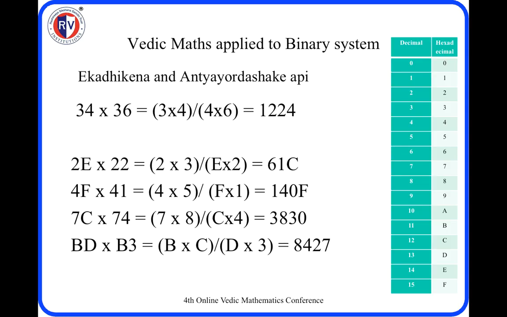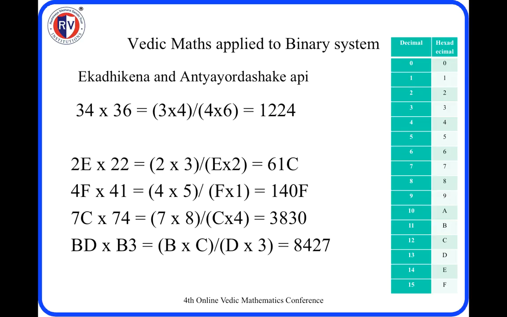Ekadhikena and Antyayor Dashake api. So 34 into 36, the unit place sum is equal to 10, and the tens place numbers are the same. So we multiply 3 into 1 more than that, 3 fours are 12, and 4 into 6 is 24. The same is applicable in hexadecimal.